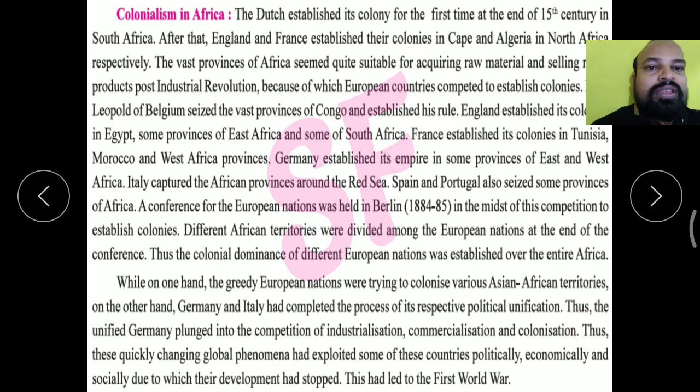Thus, these quickly changing global phenomena exploited some of these countries politically, economically, and socially, due to which their development stopped. This led to the First World War.